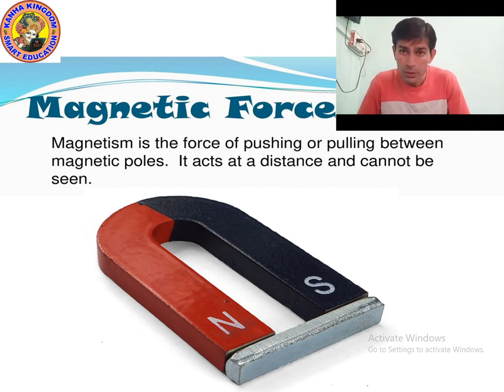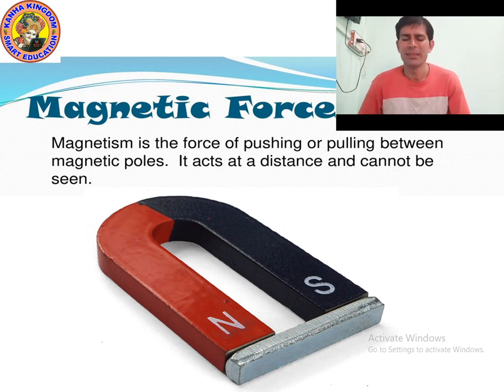As you can see the picture of a magnet. Can you tell me, kids, which magnet this is? This is a U-shaped magnet. The name of this magnet is horseshoe magnet.